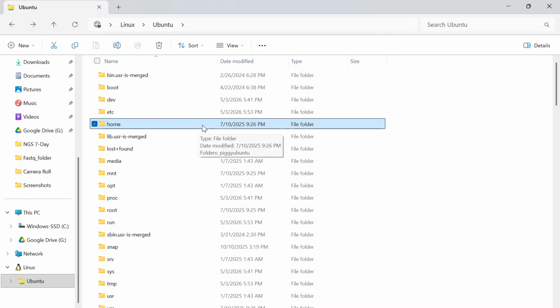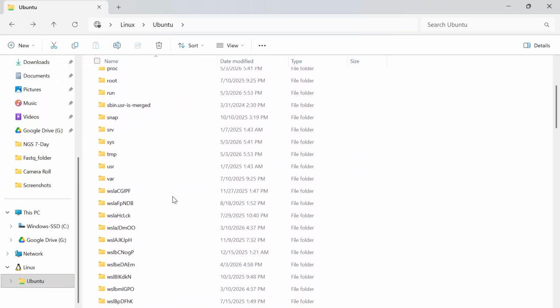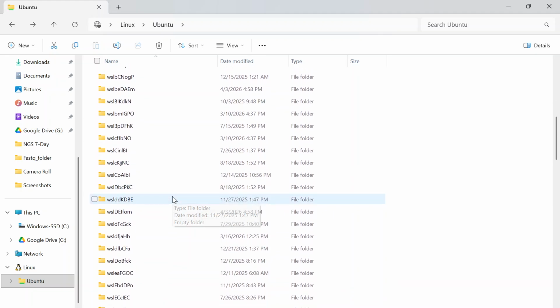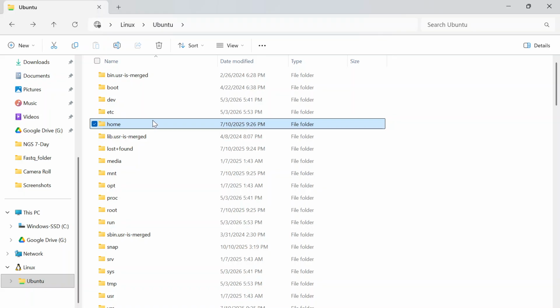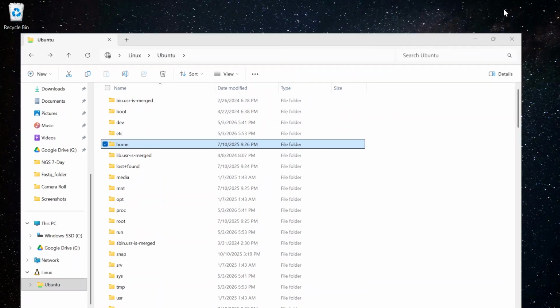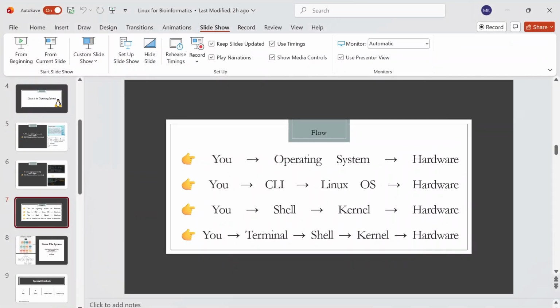Now the question is, how are these files and folders organized inside Linux? Because I didn't make these folders, they were already inside Linux. So we need to understand how these files and folders are organized inside Linux. Let's get back to our notes here.